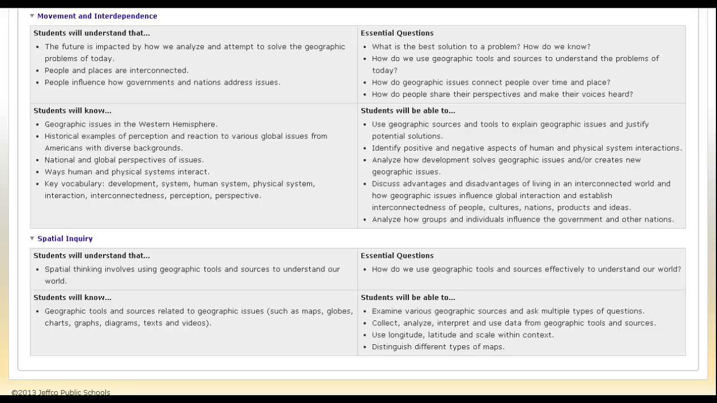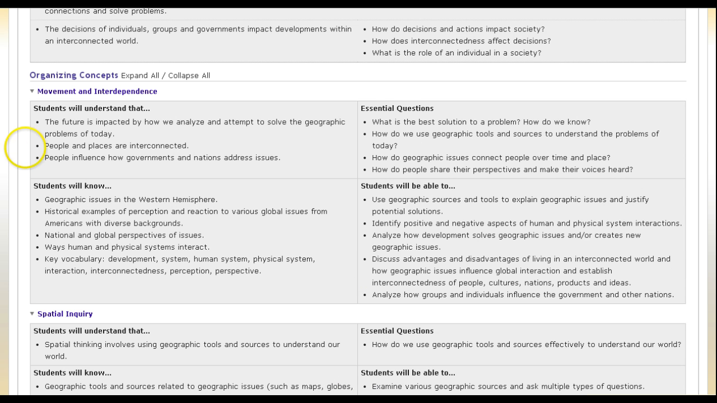So you're going to see that this is all about what are the sources that students use and what do they do with those sources. They collect, analyze, interpret, and use the data, and they examine the sources. Okay? So I'm going to shift up here to the other organizing concept, which was movement and interdependence.